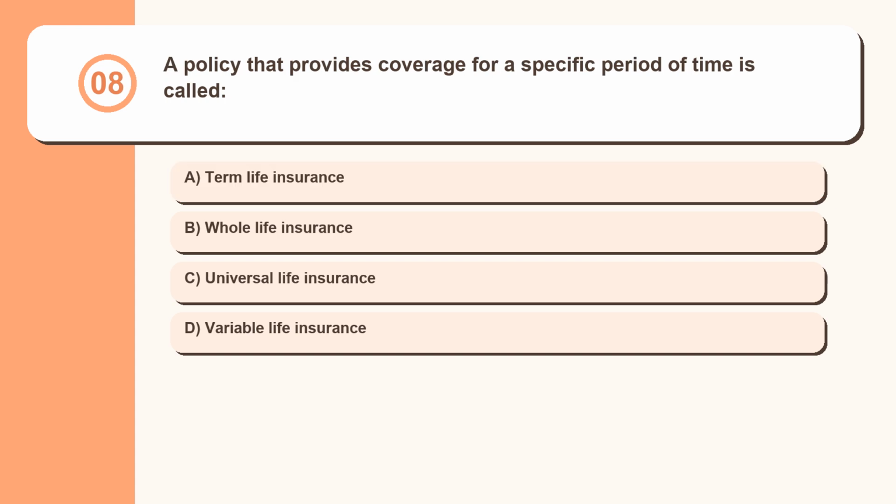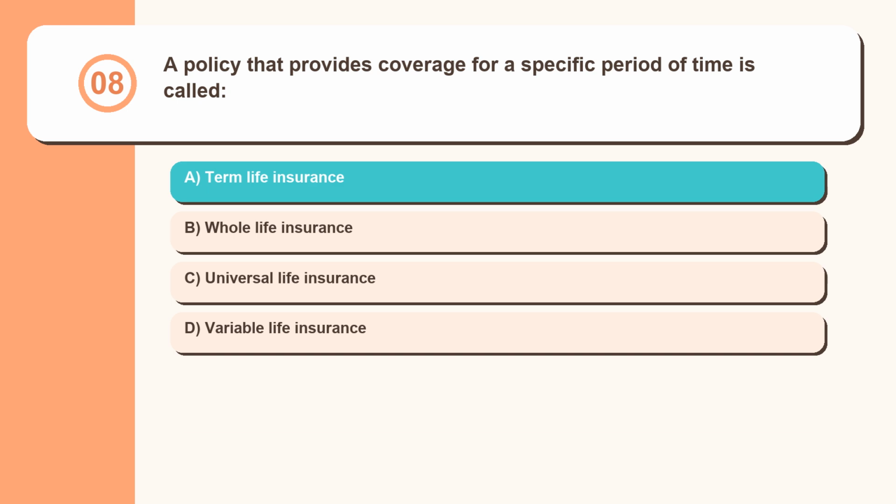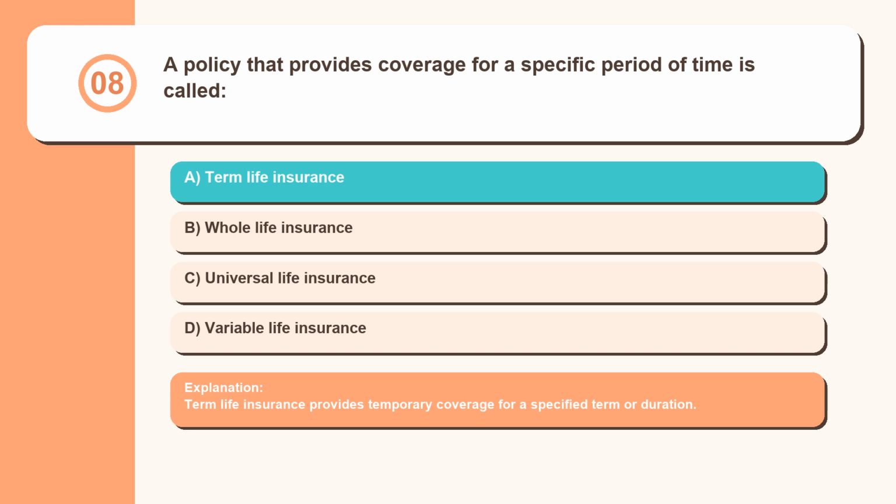Question 8. A policy that provides coverage for a specific period of time is called term life insurance, whole life insurance, universal life insurance, variable life insurance. Term life insurance provides temporary coverage for a specified term or duration.